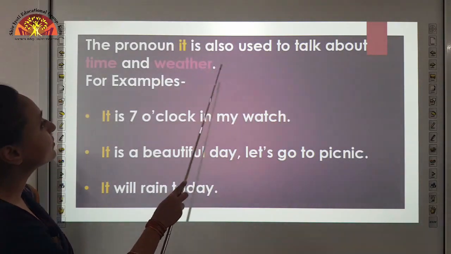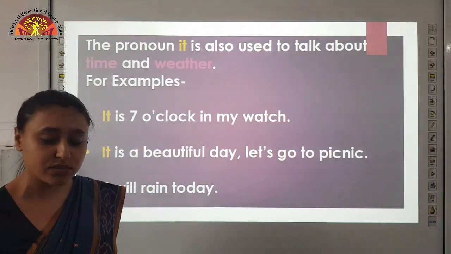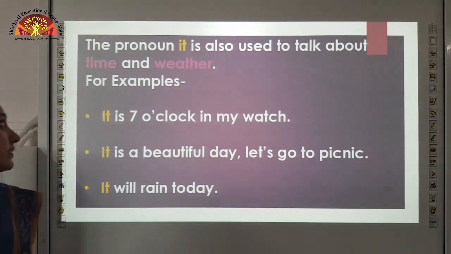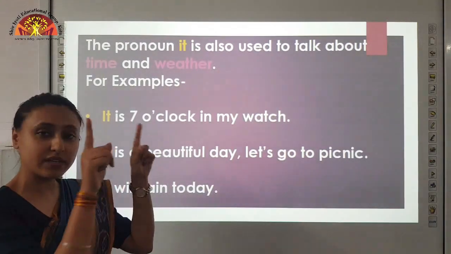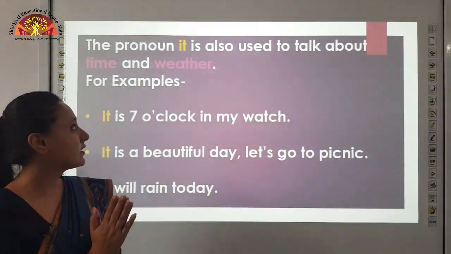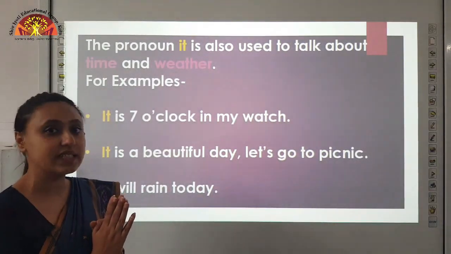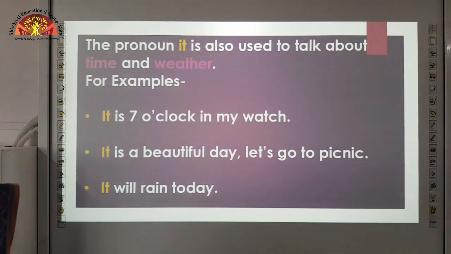The pronoun it is also used to talk about time and weather. Time and weather. You see time in your watch, and there is a big clock in your house, so for time and weather, what do we use? We use it. Let us see few examples. It is 7 o'clock in my watch. Here we are talking about time. So what do we use? We use the pronoun it.